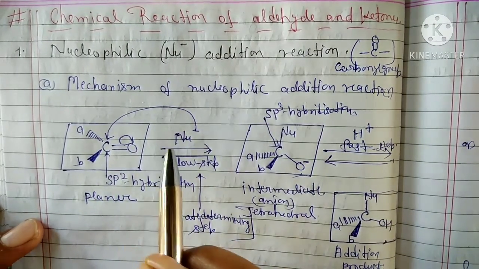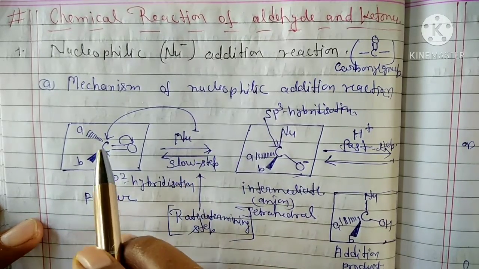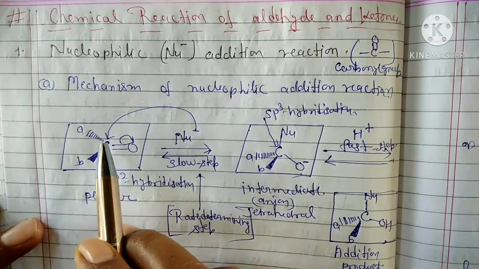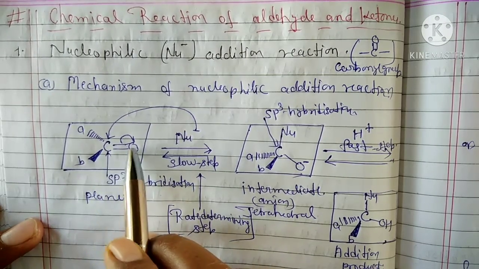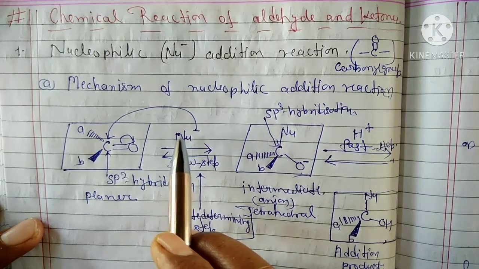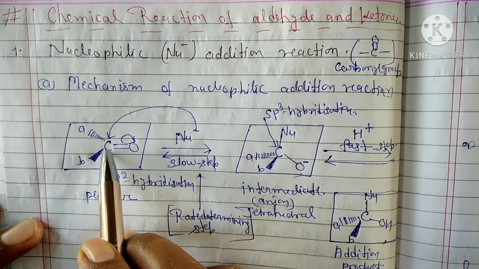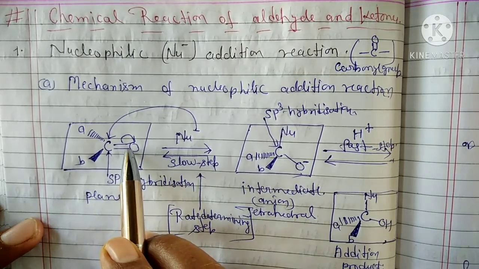After addition, the nucleophile can attack this carbon atom. Why? Because it is electron deficient. This carbon has a partial positive charge in comparison to oxygen. Oxygen is the more electronegative element. So the nucleophile can attack this carbon atom. The reaction will be slow because bond breaking will start.